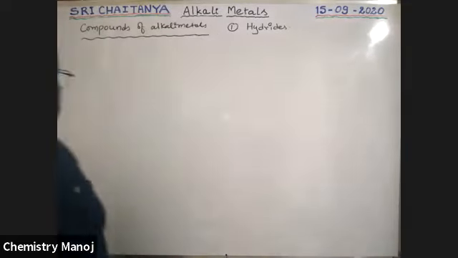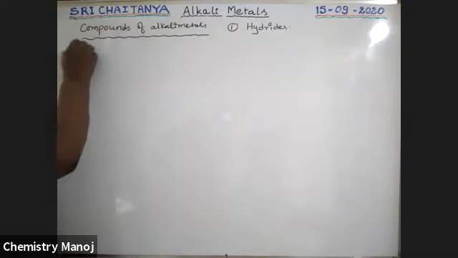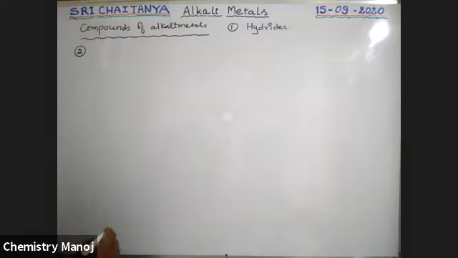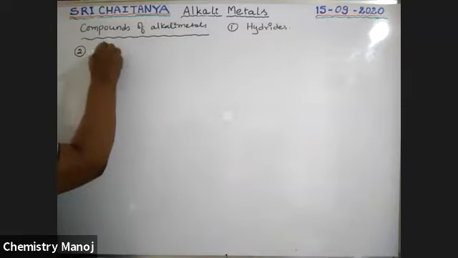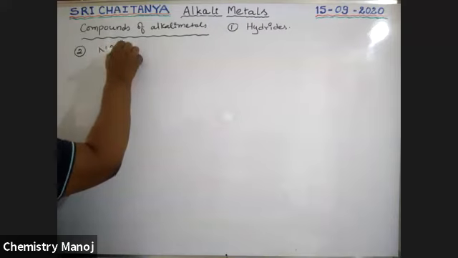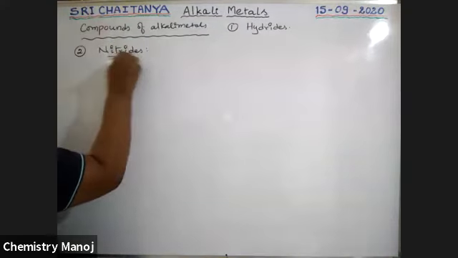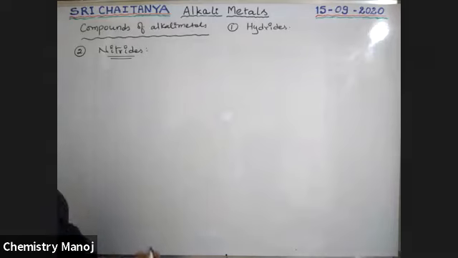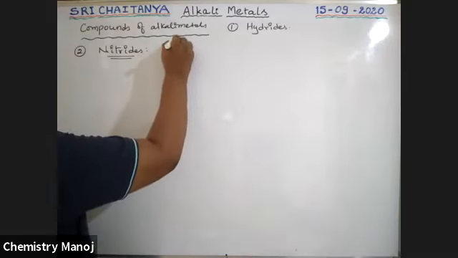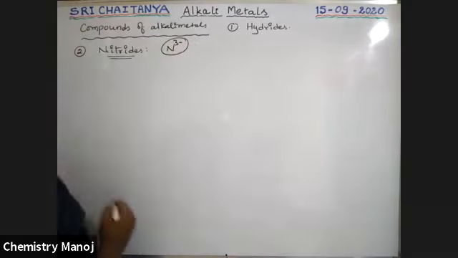Now the second type of compounds. What is that? Nitrides. What are these nitrides? Nitrogen with 3 minus charge, N3 minus, is called the nitride ion.